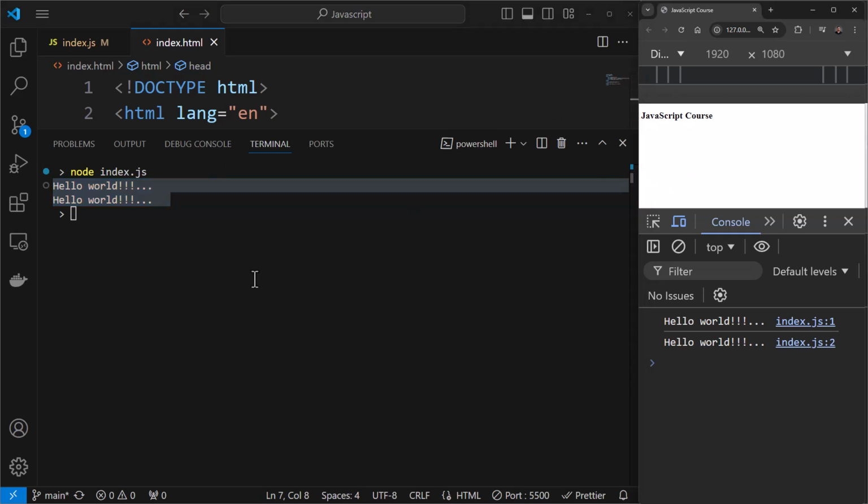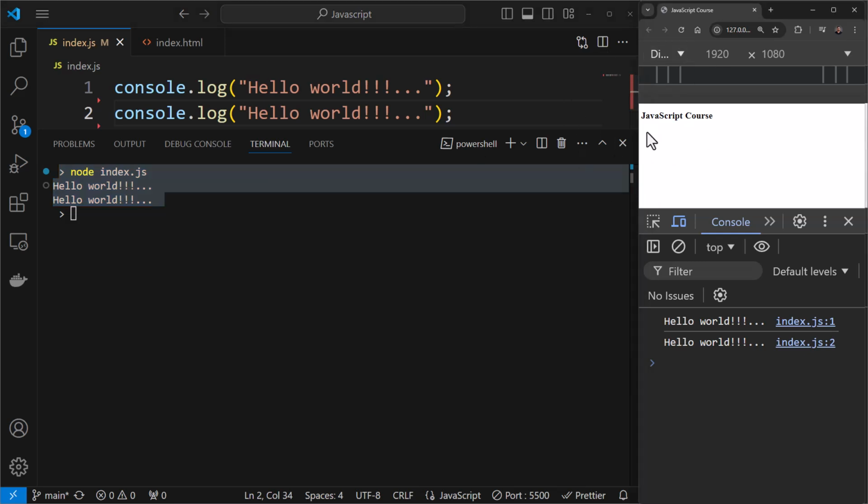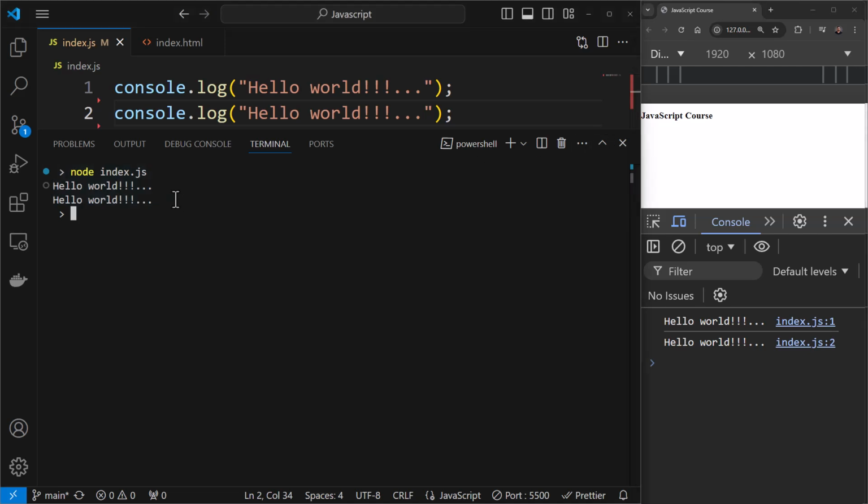And you don't even need the live server, right? So basically you write some code over here, which is plain JavaScript, and you see it being executed onto the console like this. There's no need of any HTML file, any live server, or even the browser, because you're now executing JavaScript outside the browser. I explained what Node.js is and how it came into the picture, so you're making use of Node.js over here.